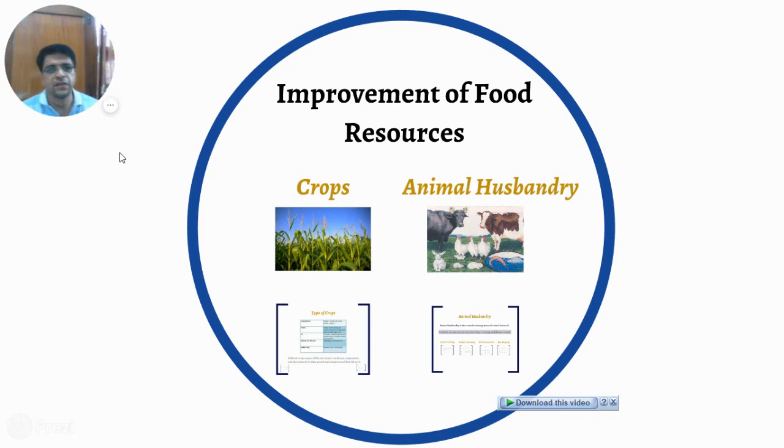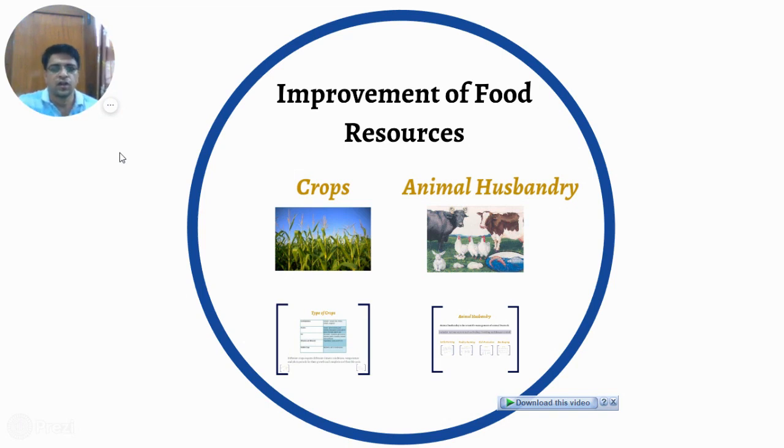So to meet our food requirement, we must find techniques to increase our crop production, so that we can fulfill our food or animal food requirements. In this chapter, we will discuss how you can improve the food resources.